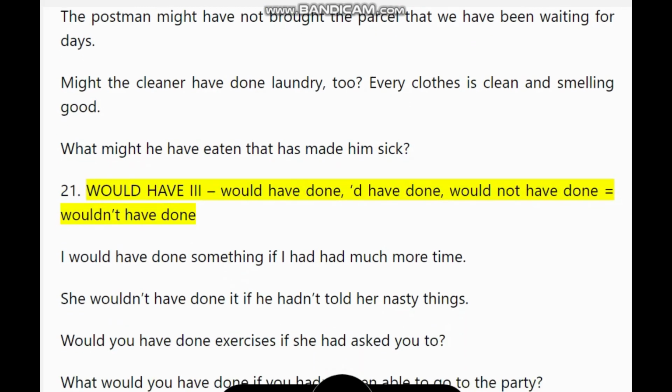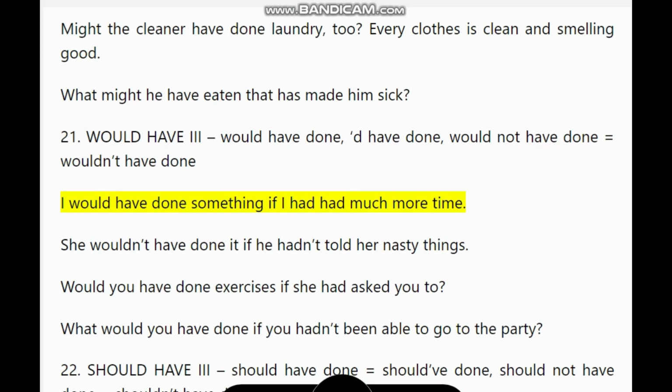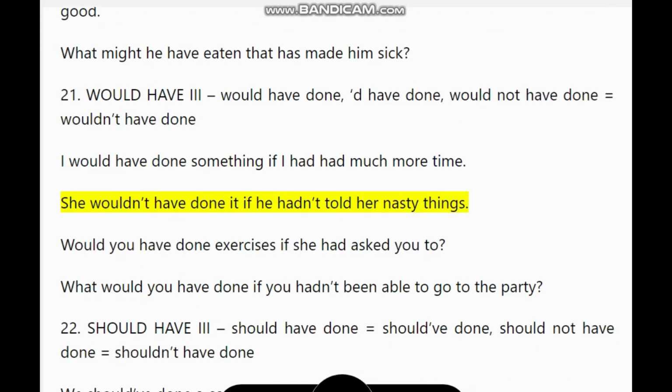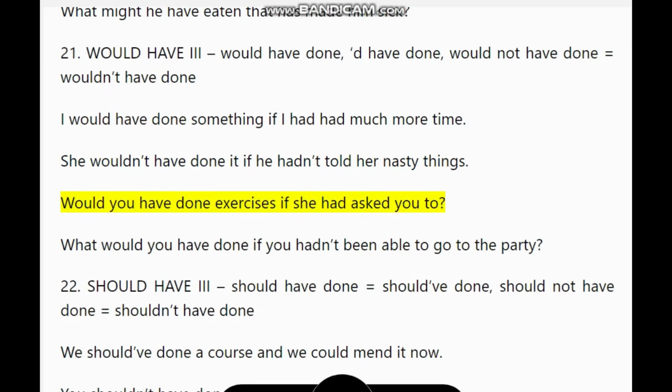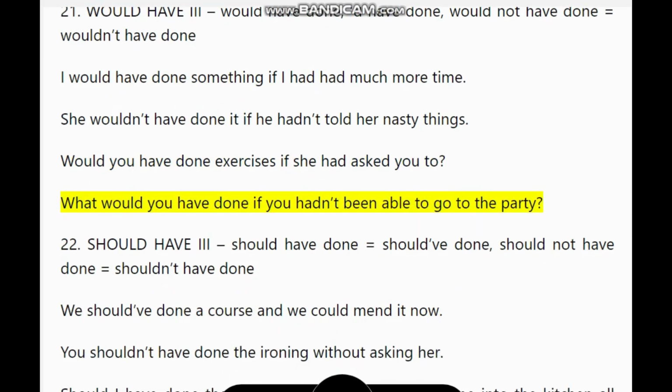21. Would have, would have done, would not have done equals wouldn't have done. I would have done something if I had had much more time. She wouldn't have done it if he hadn't told her nasty things. Would you have done exercises if she had asked you to? What would you have done if you hadn't been able to go to the party?